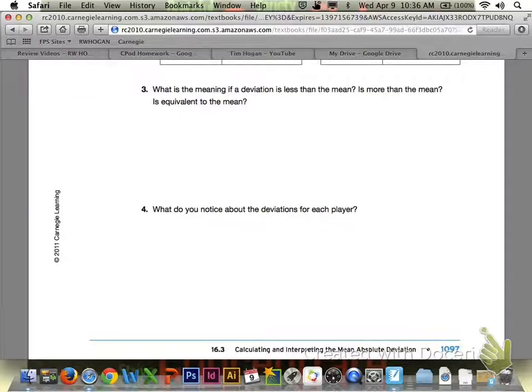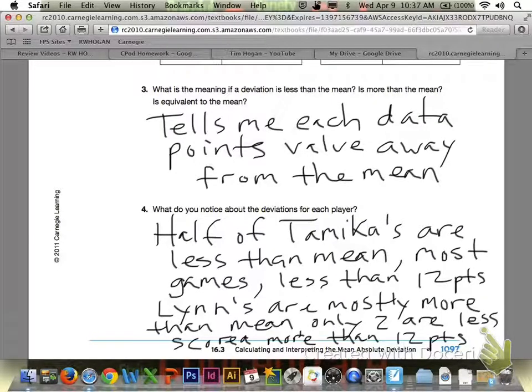Take a look at number 3 and number 4 underneath those 2 tables and go ahead and answer them with your group members. In looking at your answers to number 3 and number 4, first, number 3, what is the meaning if a deviation is less than the mean, more than the mean, or equivalent? That's simply going to tell you each data point's value that it is away from the mean. So how far away from the mean it's going to be.